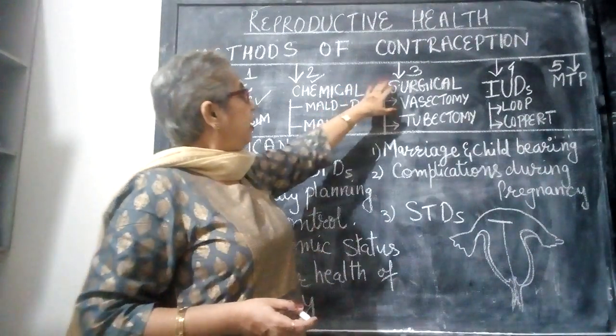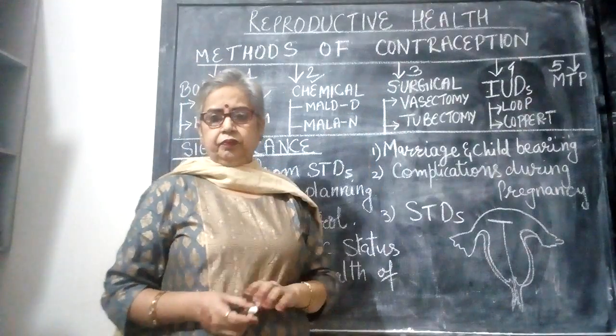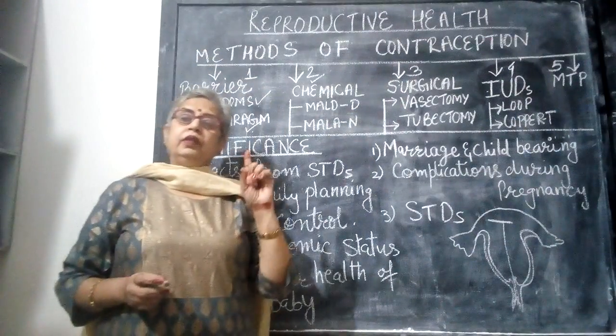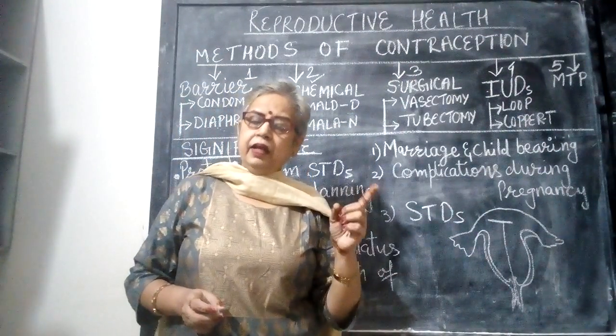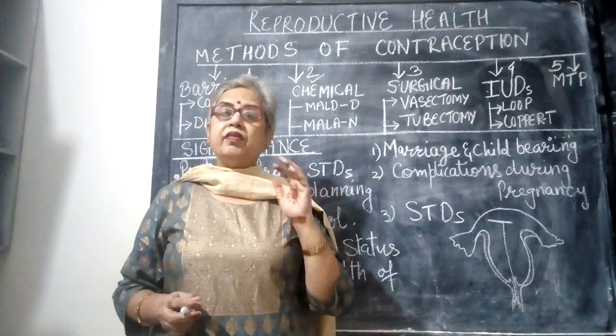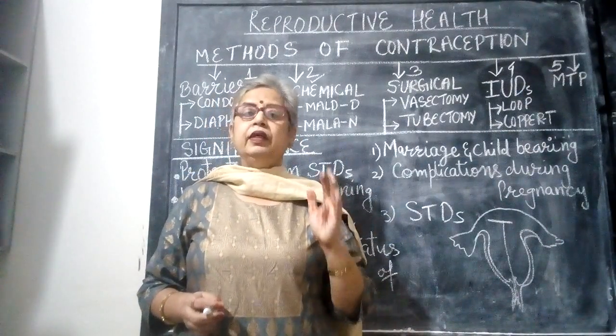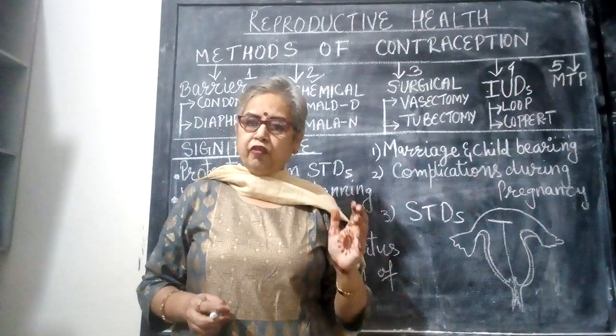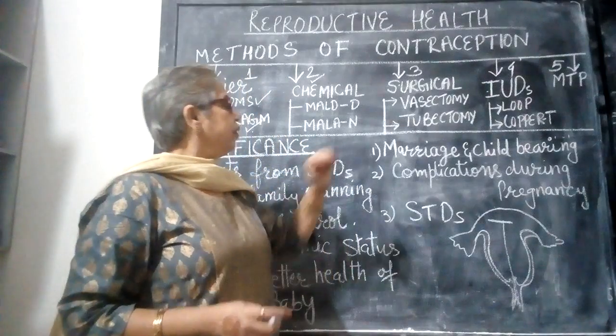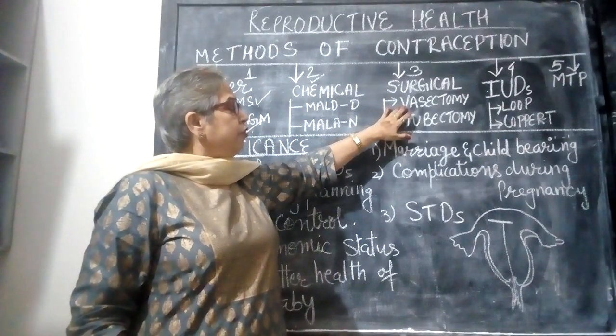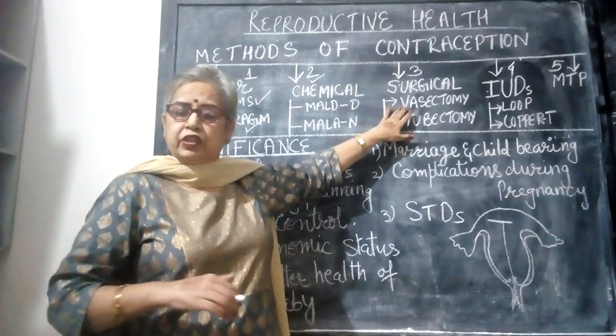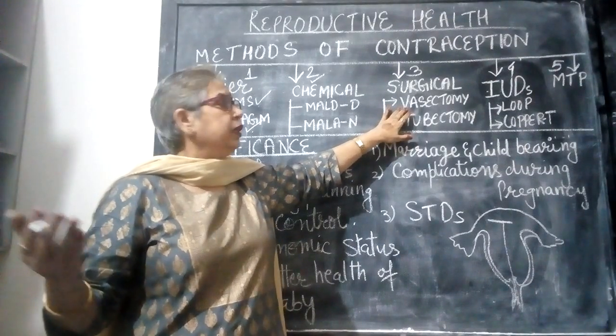So next is the surgical method. Now there are ducts in male as well as female which are necessary for reproduction, leading to the fusion of male and female gametes. The vas deferens are the tubes which transfer the male gamete.